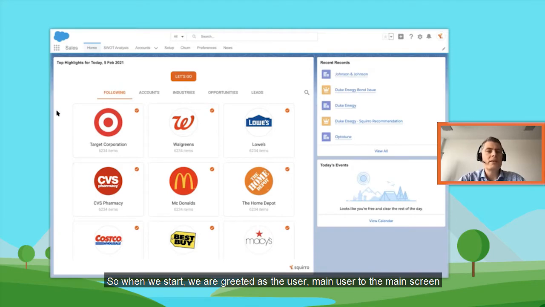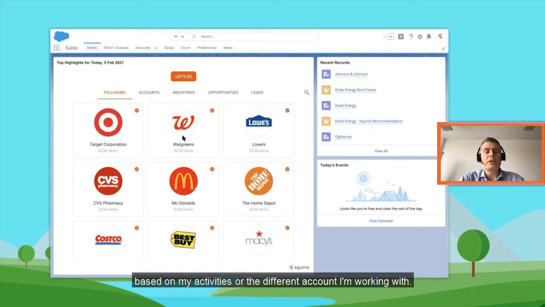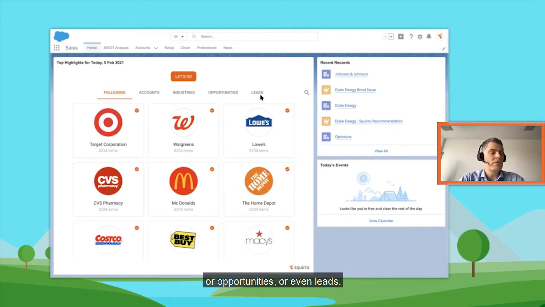When we start, we are greeted as the main user to the main screen, which allows you to have some personalized information already. We call it here communities. Depending on the different accounts you are working with, you can subscribe to those communities. You can see here, in this case, I'm subscribed to the Target Corporation, Walgreens, and so on. The system is also going to give me some recommendations based on my activities or the different accounts I'm working with. So for example, I can follow industry accounts that are relevant in my industry, or opportunities, or even leads.